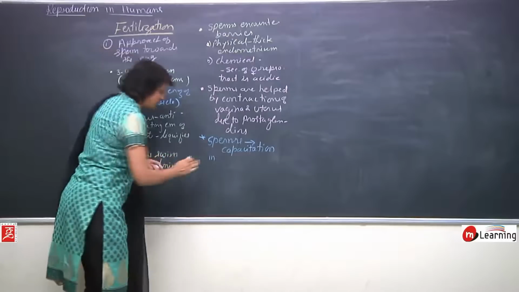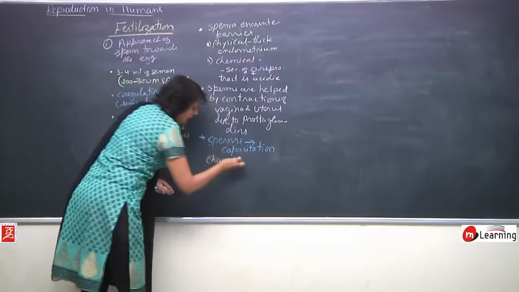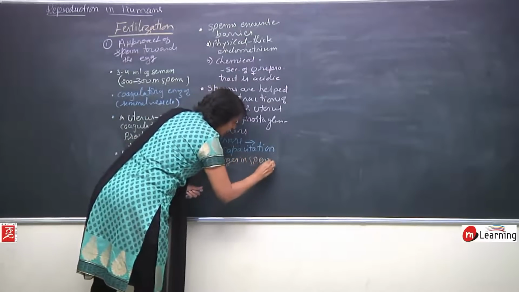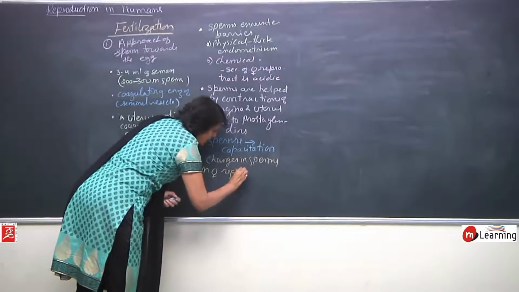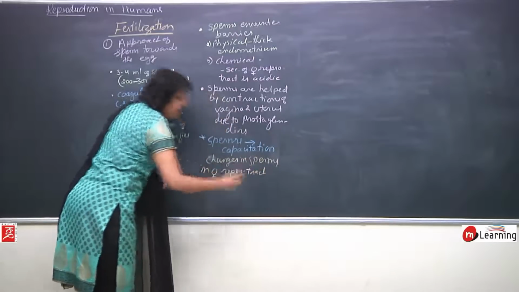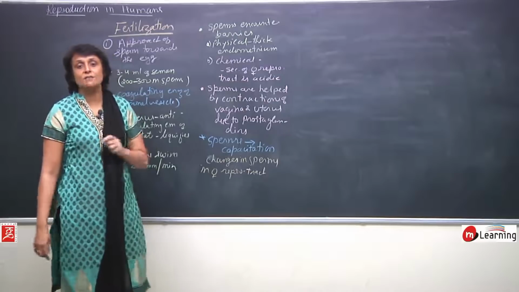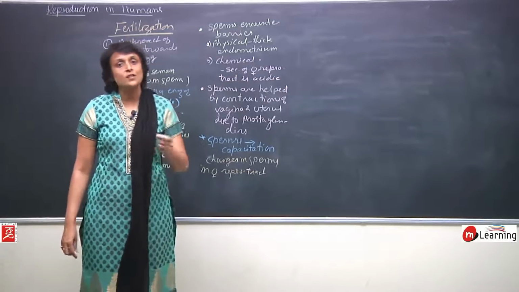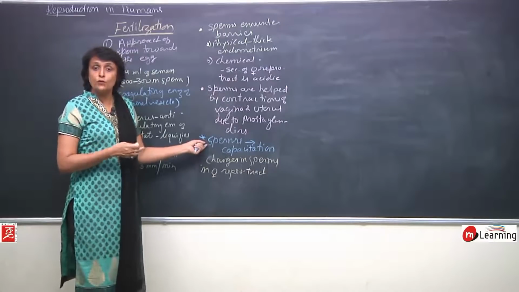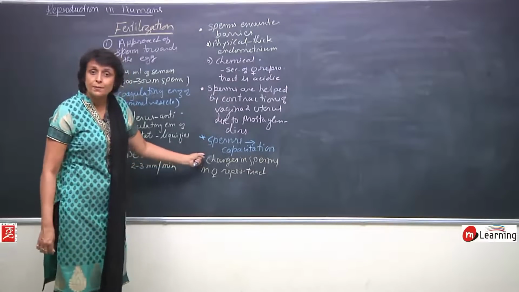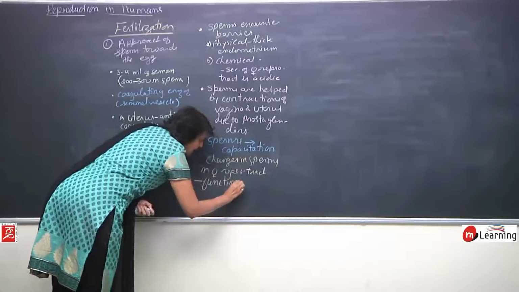So, this capacitation is a change in the sperm which takes place in the female reproductive system. Let us write this, it is very, very important: changes in sperms which take place in female reproductive tract. Because of these changes, the sperm attains functional maturity. What is the function of the sperm? It has to fertilize the egg. But for fertilizing the egg, it has to become capable of doing that. So what happens in capacitation is they attain functional maturity.